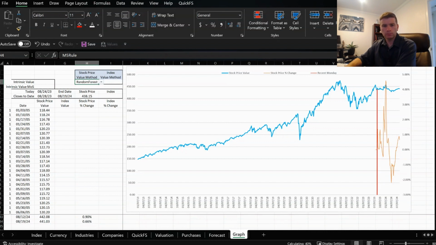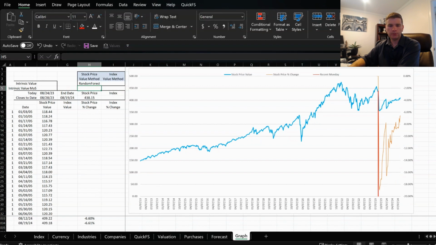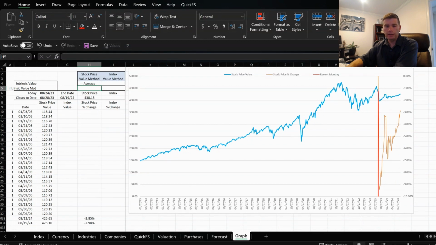and we'll probably see this drop even more. Now that we got the random forest data pulled in, as we mentioned on the Weka, projecting a 409 valuation in about a year, which is actually a negative 6.61%. So using random forest, definitely showing a bearish market over the next year. And now that we got the average data here, it's showing a projection of 425, which is actually a minus 3%. And that's taking the average of the M5 rule and random forest.